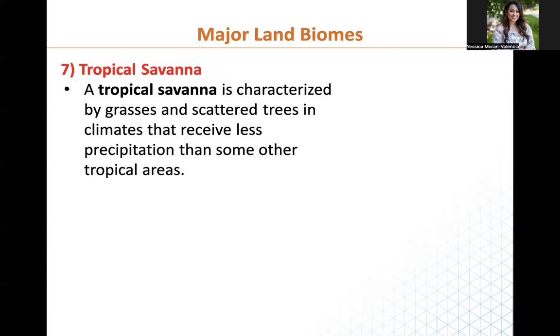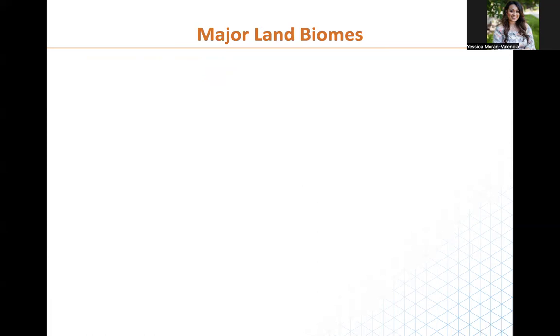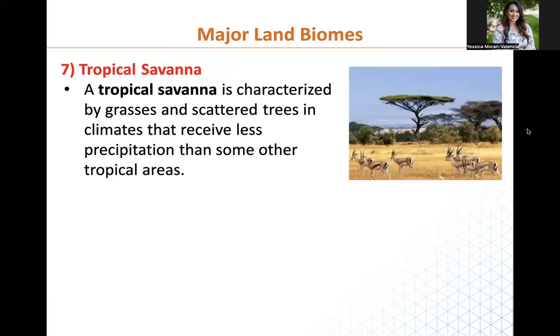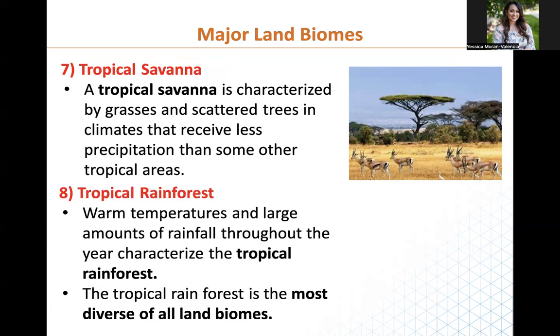And then we have our tropical savanna, which is characterized by grasses that are scattered in climates that receive less precipitation than some other tropical areas. This is what it looks like. So it has a lot of trees and a lot of grasses, but there's not a lot of rain. So you'll normally see dead grass like this, and then tall trees that are scattered to spread out to receive enough sunlight.